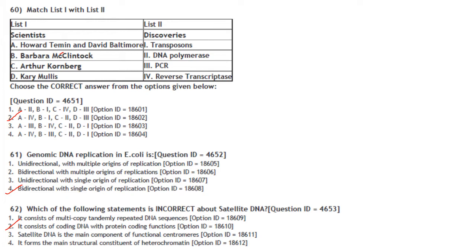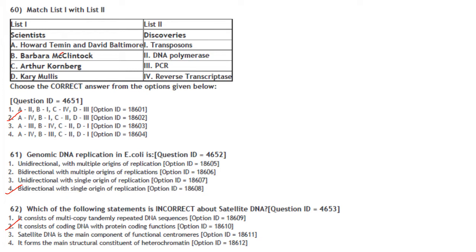Arthur Kornberg, DNA polymerase, and Kary Mullis, PCR. So A4, B1, C2, D3. Answer is option 2. Genomic DNA replication in E. coli is bidirectional with single origin of replication. It is a prokaryote.